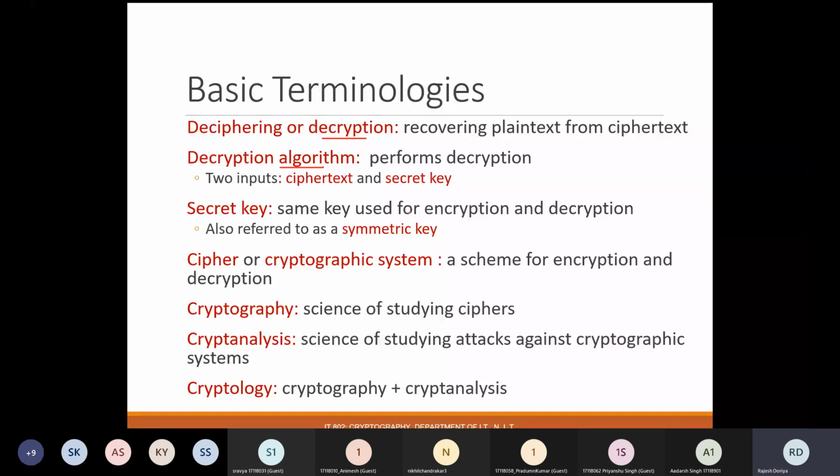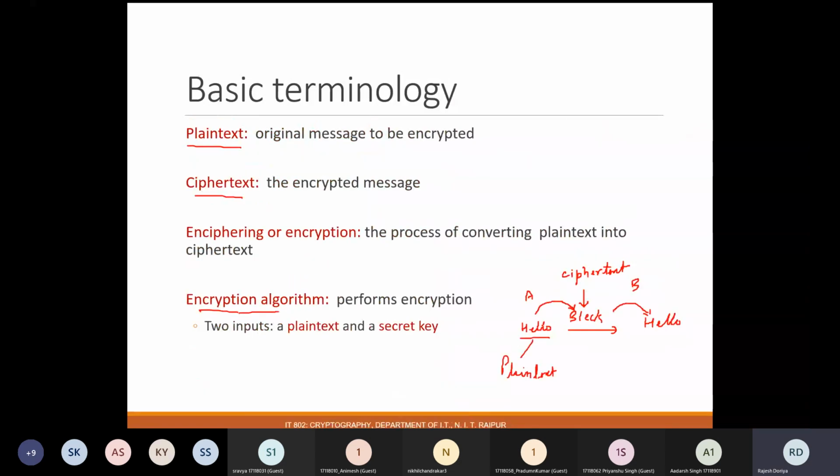So how exactly have we transformed this particular message to this one? Some key has been used along with an algorithm, which we call an encryption algorithm. And again the same key K is applied with the decryption algorithm. So again two inputs will be there: the first one was plain text and the other one was your key. And for the decryption algorithm, again two inputs will be there, your ciphertext and a key.